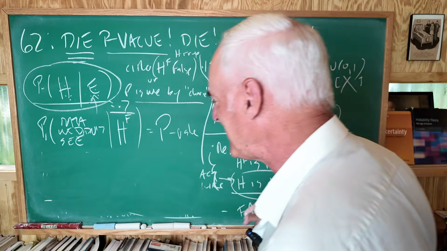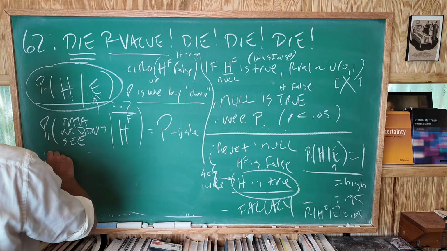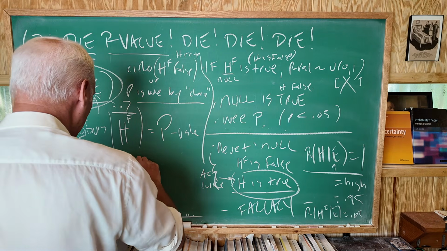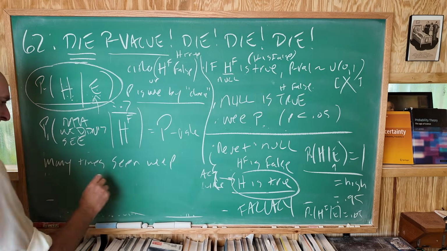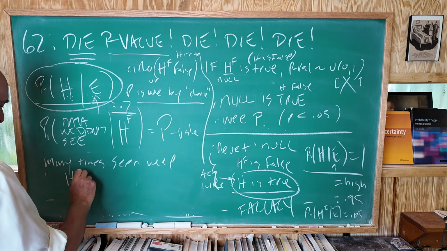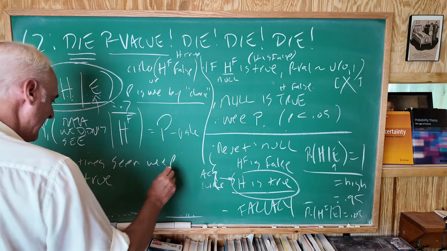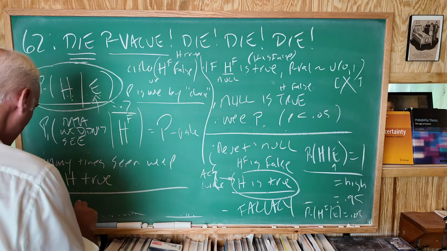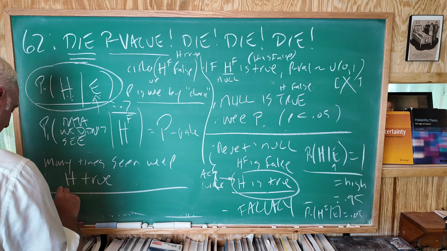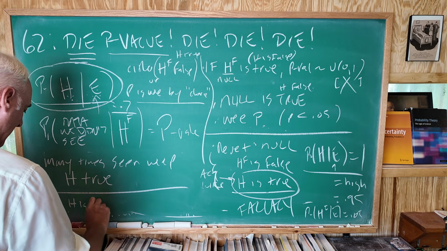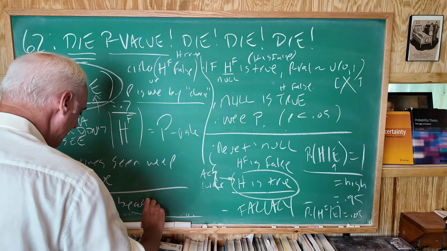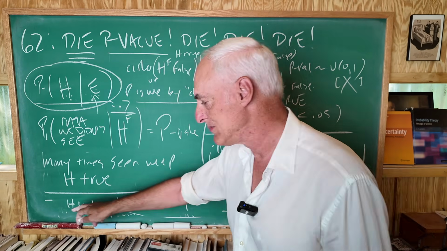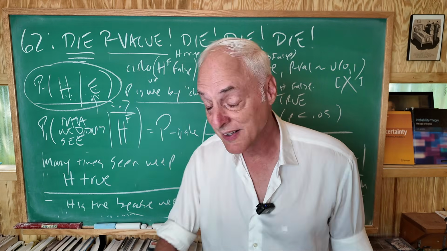But you know, here's another argument. Many of the times I've seen a wee p, the hypothesis turned out to be true. Therefore, in this case, the hypothesis is true because of the wee p. Well, again, this is putting a probability on a hypothesis, which is forbidden by frequentist theory.